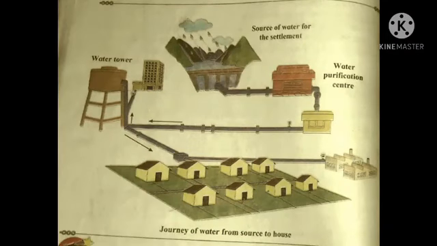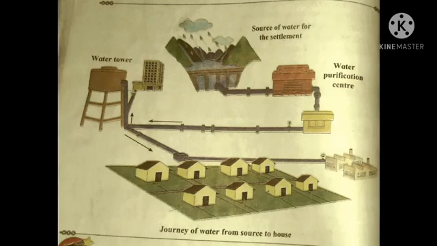Here you can see the journey of water from source to house. Here is how people use the water, where they are storing the water: you can see the picture of the water tower. Then they purify the water, from sources of water where the settlement is made. Then they purify the water with machines that work on electricity. Then see the picture of houses. Over there they are distributing the water.